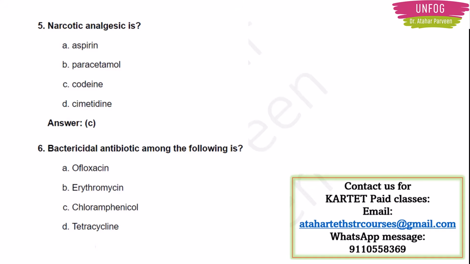Next question. Narcotic analgesic is, of course, codeine. Narcotic means the illegal type of drugs, no? So codeine, you can remember the name. Next question, bactericidal antibiotic among the following is ofloxacin. Actually, any medicine with the ending -oxacin, norfloxacin, ofloxacin, like that, they are all antibiotics. You can remember, bactericidal antibiotics.